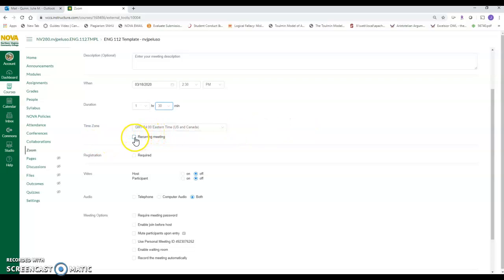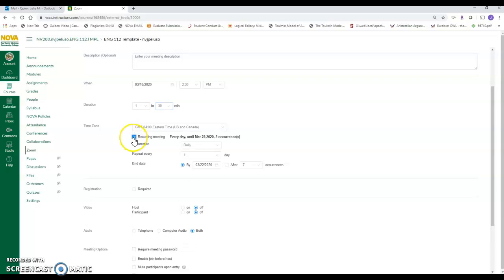Now, recurring meetings. If you're planning on being live with those students, click the recurring meeting. And instead of it being daily, it could be weekly. Even if you were scheduled to meet students Monday, Wednesday, you may decide that you're only going to meet them live once a week, which I think is fair for the first couple of weeks. And then you could do phone conferences and you could do online discussions and different things to show presence. But that may be a lot for students, a lot for you to ask of your students for them to be live twice a week.